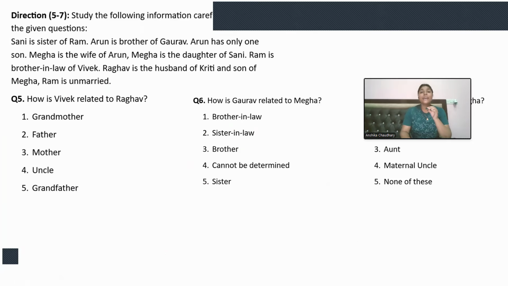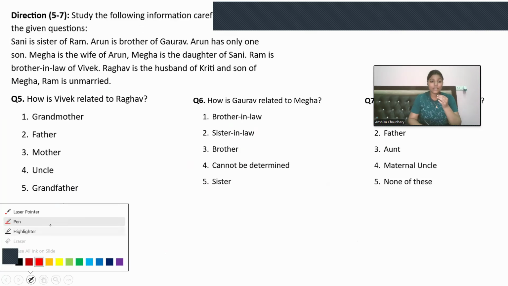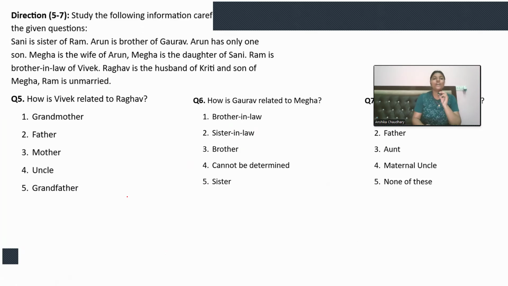The next question is a lengthy question and a kind of tricky question also. So let's try to solve this. Sunny is the sister of Ram. Arun is the brother of Gaurav. So far, I don't know Arun, I don't know Gaurav, so I'm leaving this part as of now.